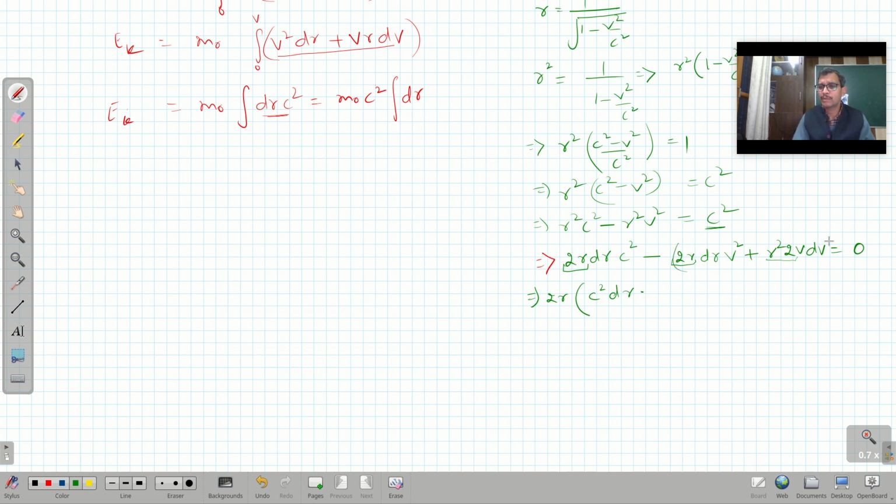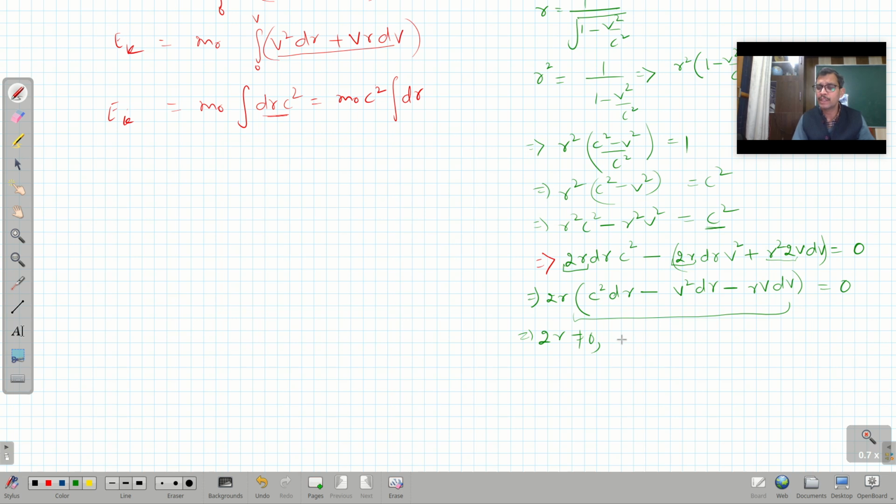Oh, sorry, this is this. So it is minus, it is d gamma v square, or simply we can write down a text like this, and then v square d gamma plus minus, because minus plus will become minus. So it's gamma v dv is equal to 0. Since 2 gamma can never be equal to 0, that means the second quantity must be equal to 0.